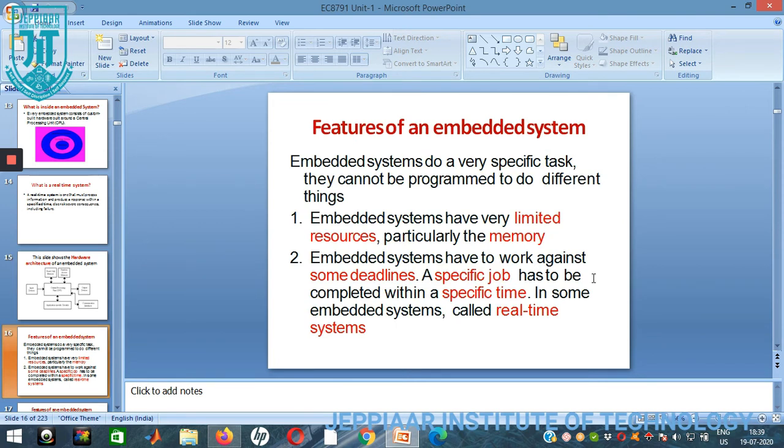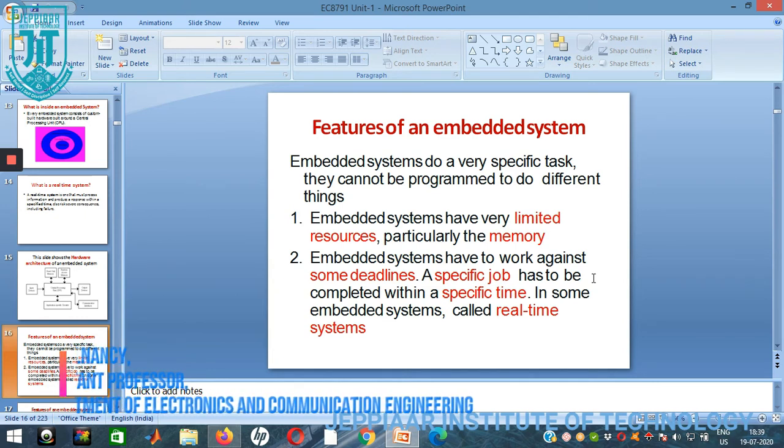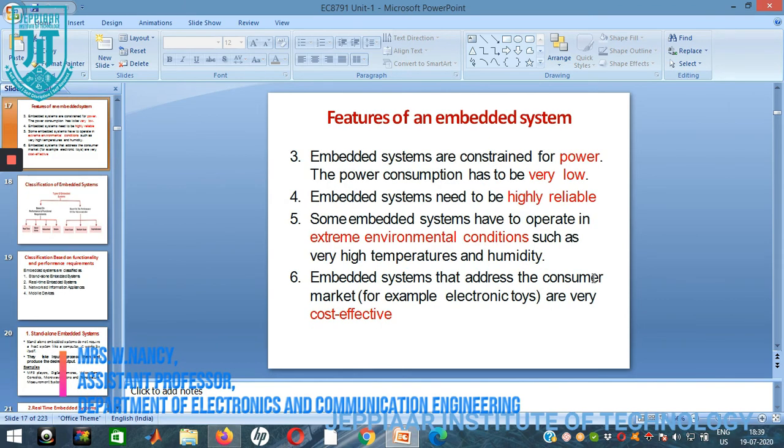Features of an embedded system. As we know, it has limited resources, particularly memory, and work contains some deadlines. Deadline is an important thing in embedded systems. What is that? A specific job has to be completed within a specific time period. So under the given time period, we are going to complete a job. In some embedded systems, these are called real-time systems. Embedded systems are constrained for power consumption, which must be very low. Embedded systems need to be highly reliable. Some systems operate in extreme environmental conditions, and some systems address the consumer market and must be very cost effective. So these are the features of embedded computing design.